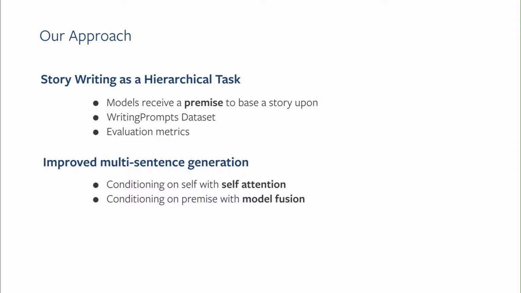The first is that we improve the model's ability to condition upon the text it has already written using self-attention. In the paper "Attention Is All You Need," Vaswani et al. promote this attention mechanism, which allows the model to keep track of stuff that it has already said. In our paper, we add more capacity to the self-attention mechanism to allow the model to make really fine-grained and powerful decisions about what text it wants to focus on in the past. We also reduce the amount of redundancy learned in the self-attention mechanism, which causes it to be a little bit more powerful.